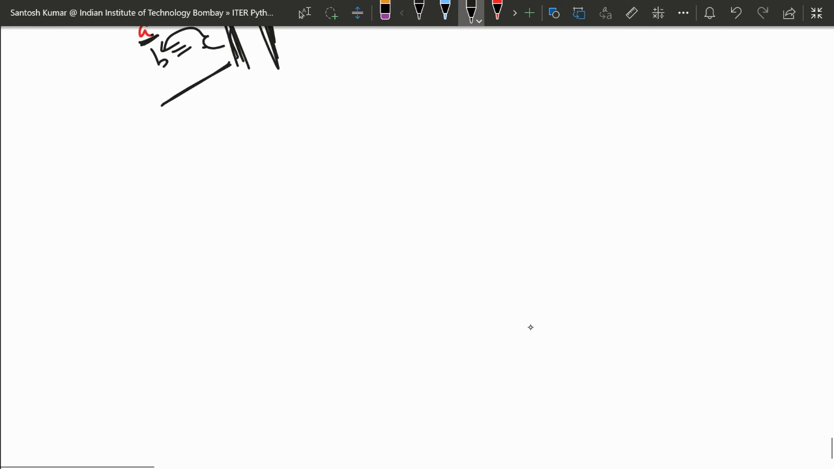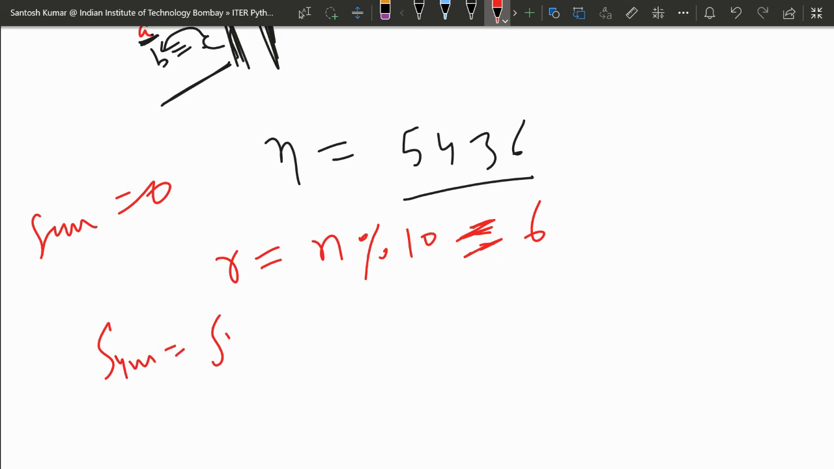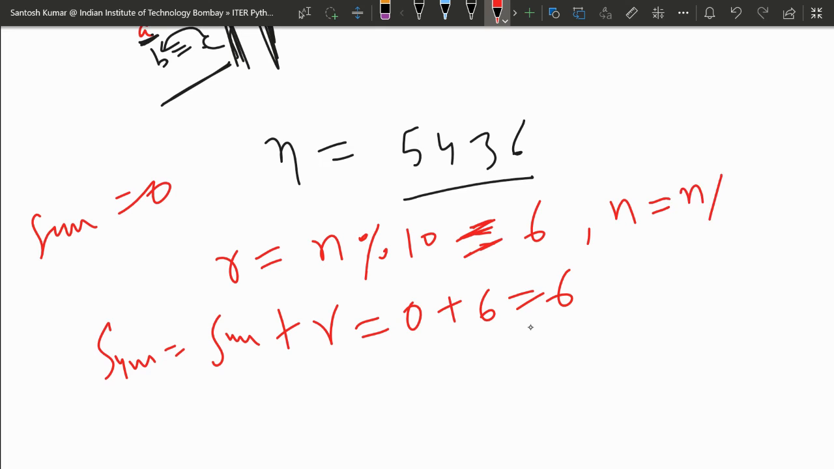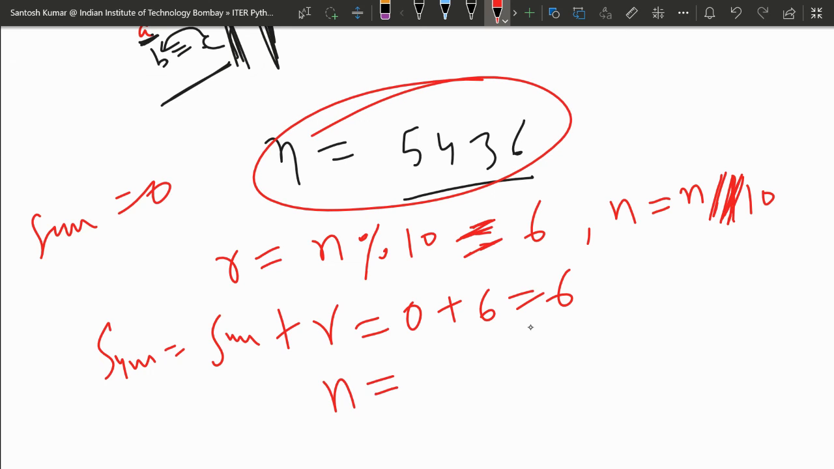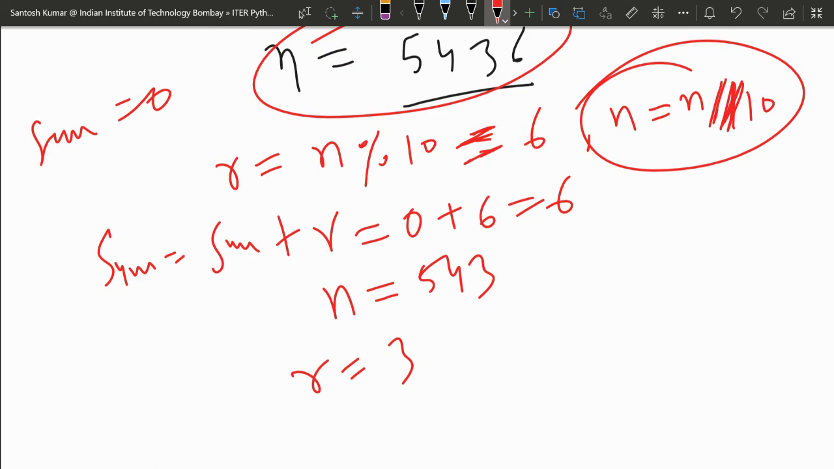Suppose we enter n as 5436. What happens when you first take the remainder? You take n modulus 10, and it gives you the remainder. You initialize sum by 0, and you update sum as sum plus remainder. In the first iteration, sum is 0 and r is 6. Every time you are updating n by n divided by 10, integer value. So n is initially this, now n will be updated to 543. Again r in this case will be 3.